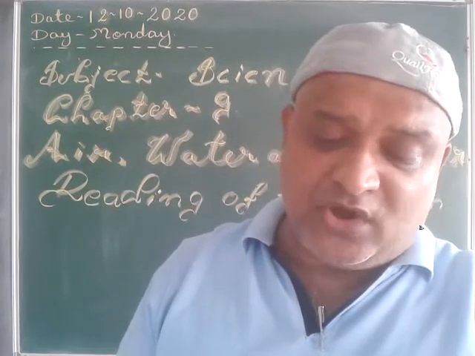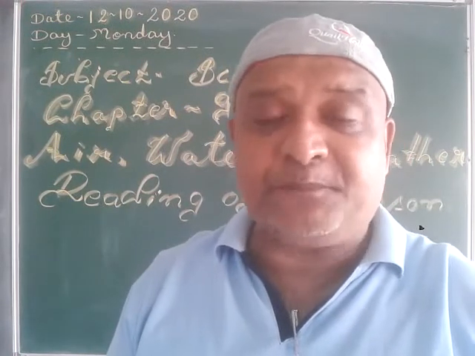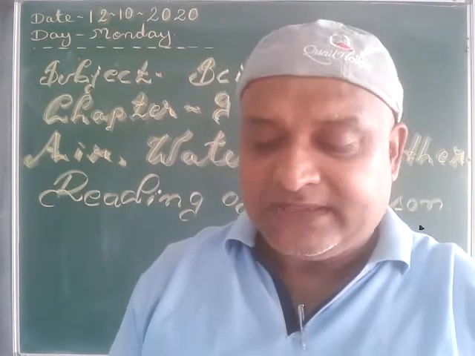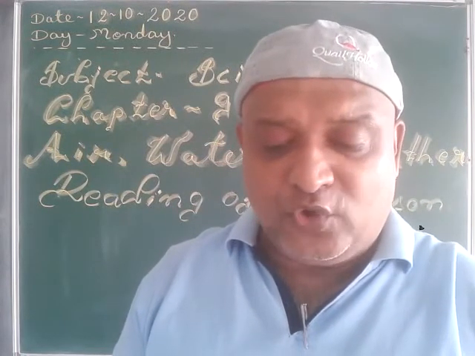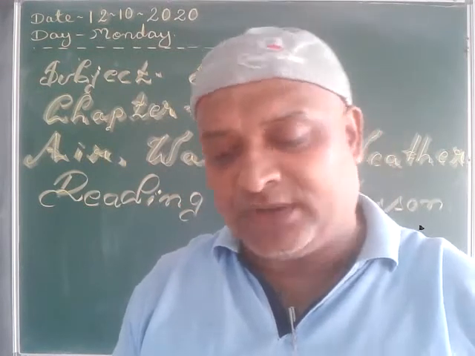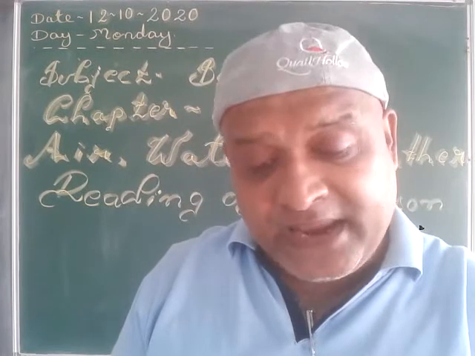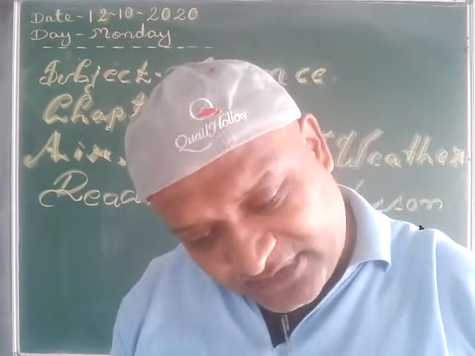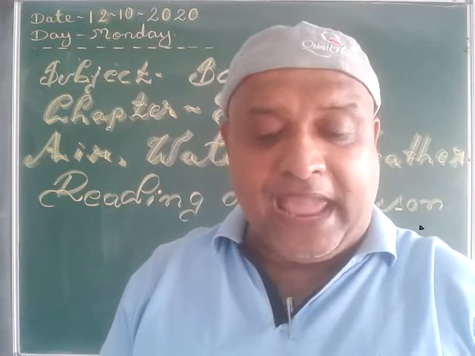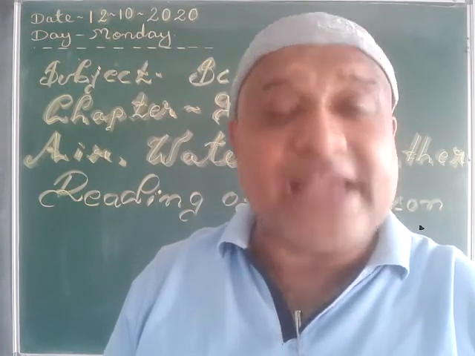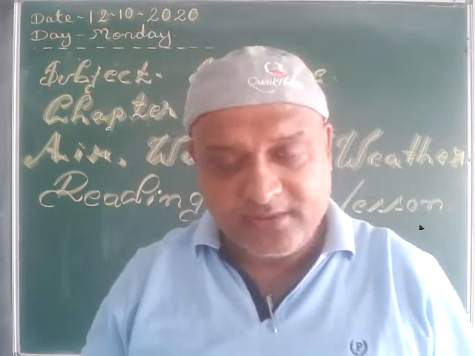Now some parts of the rainwater seeps under the ground. Seep means go inside. While most of the rainwater flows and fills the rivers, ponds, lakes, seas, etc. Now this water is again evaporated by the heat of the sun, and this process continues and is known as water cycle. So this is the process of water cycle. Okay?